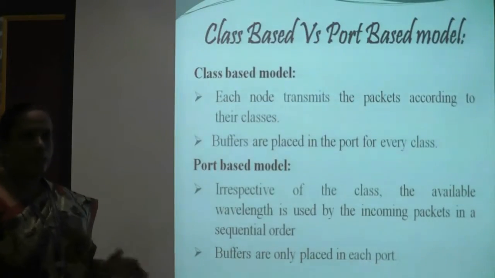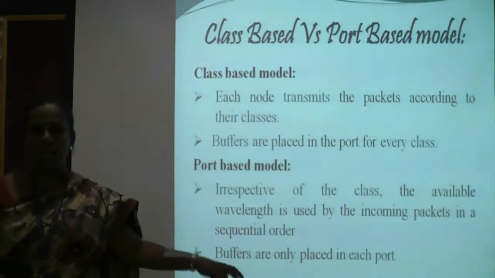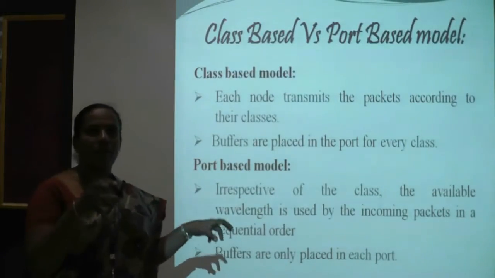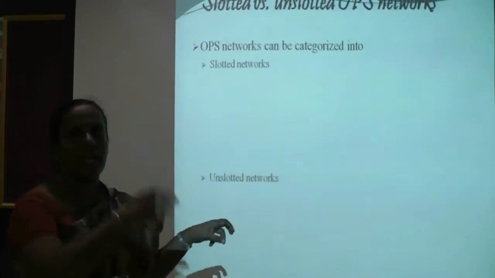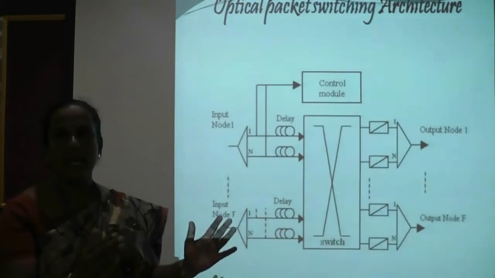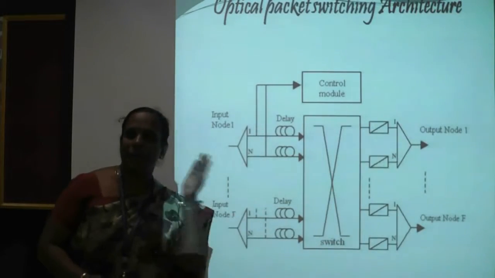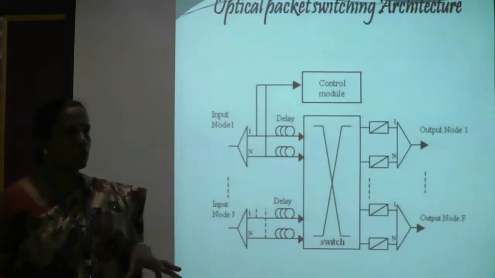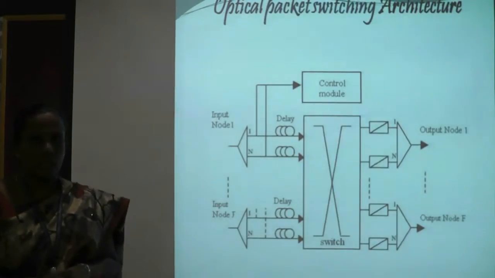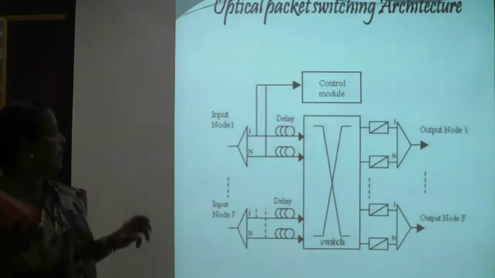We have already seen the architecture. In this architecture, we can place the buffer on the input side as well as on the node side as well as in the switch. So we can use the buffer. In this buffer, the optical signal will be converted to electrical and then stored there. There is no fully optical buffer that we have. So here we can use